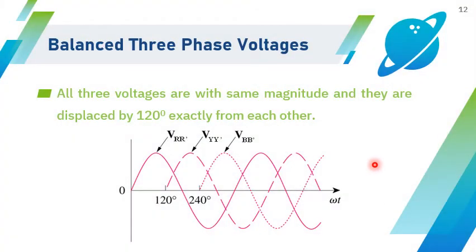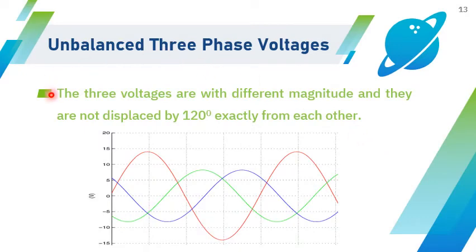And now let us see what is a balanced three-phase voltage. So this is the three-phase waveform. So this waveform is said to be balanced when all the three phases are equal in magnitude, that is the peak value will be same for all the three waveforms, and they are displaced by 120 degrees exactly from each other. So if all the three phases are having same magnitude and they are displaced by exactly 120 degrees, I will call this waveform as a balanced three-phase voltage.